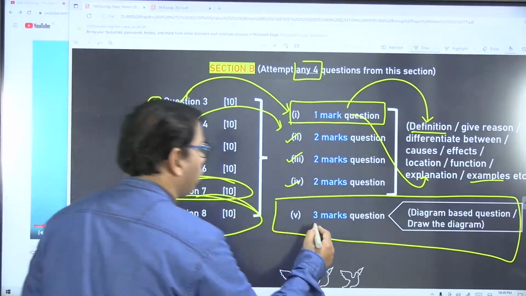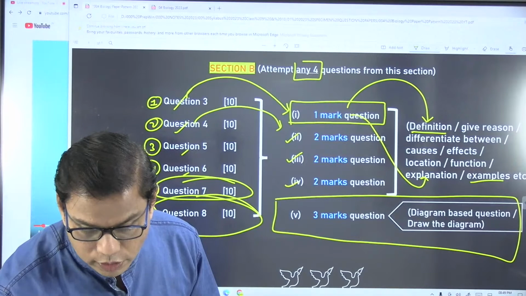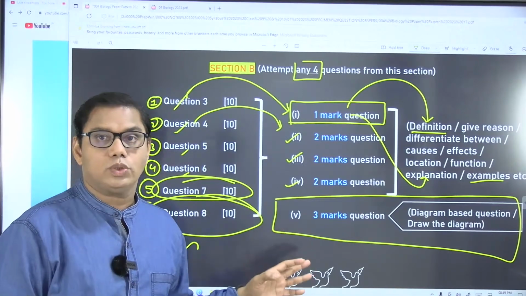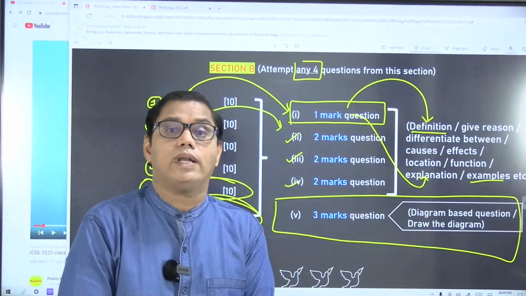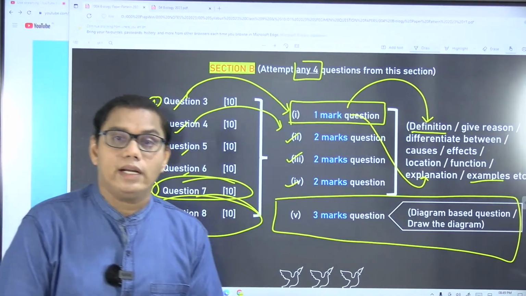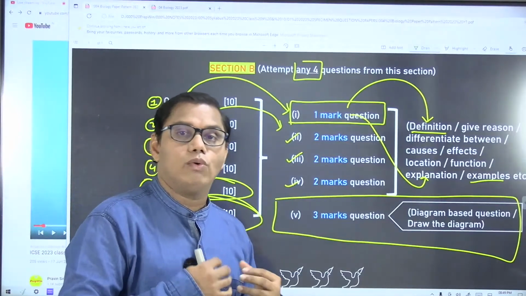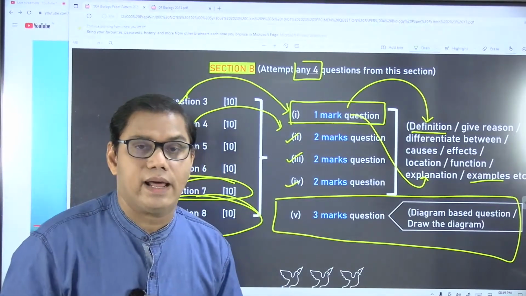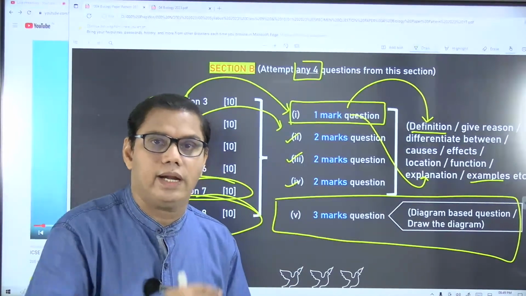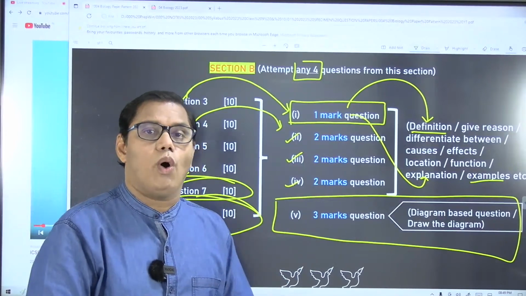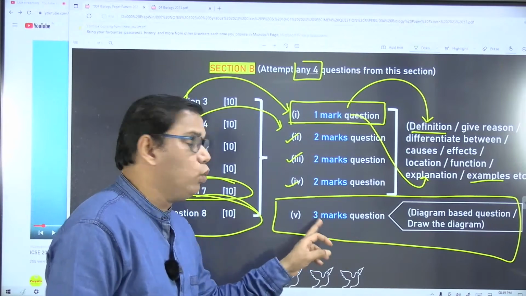Most of the students lose marks here when it comes to drawing a diagram. Believe me, drawing a diagram in biology is not at all difficult, because what they see is the accuracy of your diagram and not your artistic skill. If you are good in diagram, then it is icing on the cake. But if your diagram is proportionate, with proper length and breadth, and you show all the parts properly, you will get marks for the diagram. Don't lose these 3 marks.